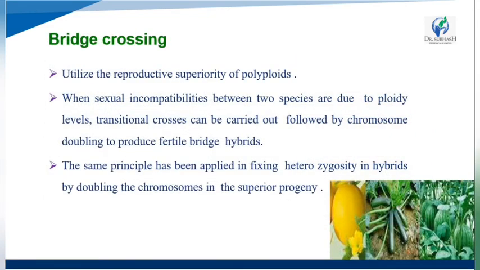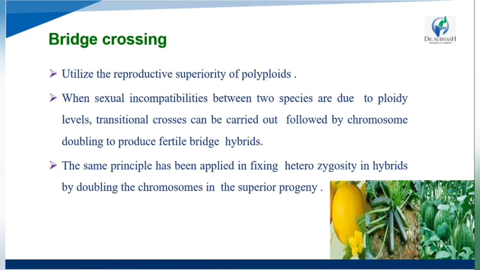Now we see the third application, that is breeding crossing. This is the utilization of the reproductive superiority of polyploids. When sexual incompatibility between two species is due to ploidy level transition, a cross can be carried out followed by chromosome doubling to produce a fertile breeding hybrid. The same principle has been applied to fixing heterozygosity in hybrids by doubling the chromosomes in the superior progeny.